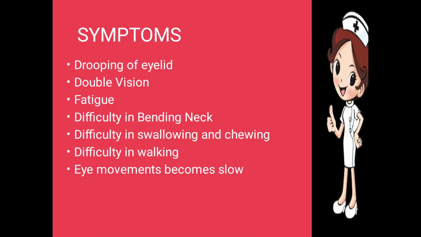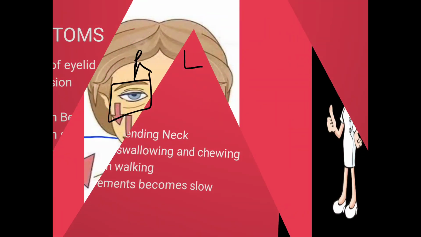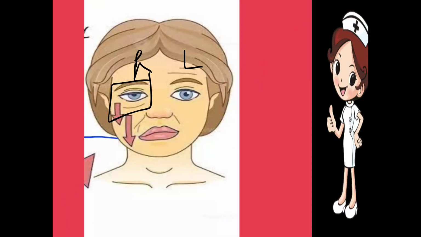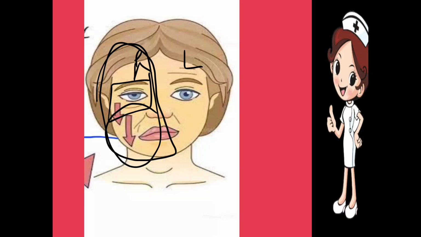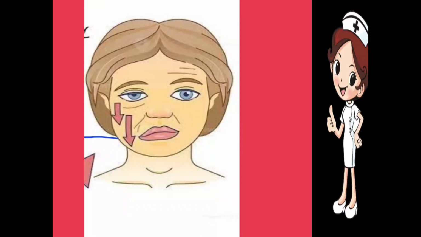Fatigue, which is tiredness, difficulty in bending the neck, difficulty in swallowing and chewing, difficulty in walking, and slow eye movements. Difficulty in swallowing and chewing occurs because the shape of this side changes due to the weakness of the skeletal muscles.